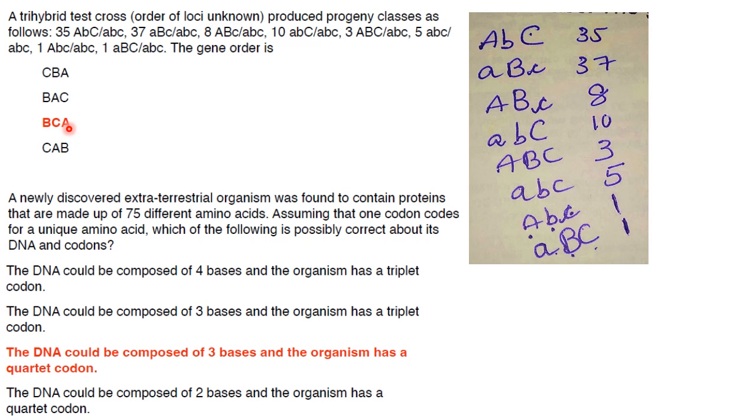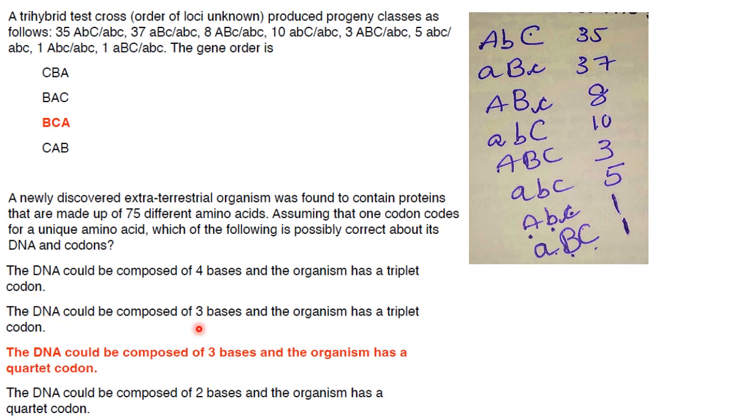Then next one. A newly discovered extraterrestrial organism was found to contain proteins that are made up of 75 different amino acids. Assuming that one codon codes for a unique amino acid, which of the following is possibly correct about its DNA and codons? The DNA could be composed of 4 bases and the organism has a triplet codon. Now if that was the case, then 4 raised to 3, that will be 64, so it will be less than 75. So that is not the answer.